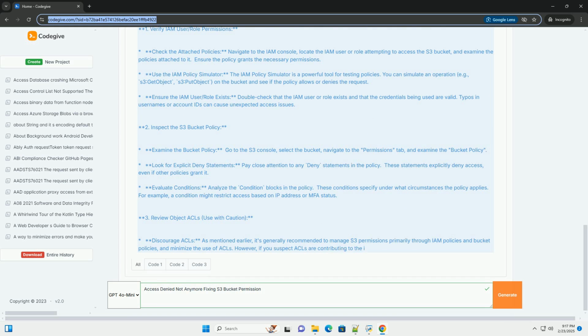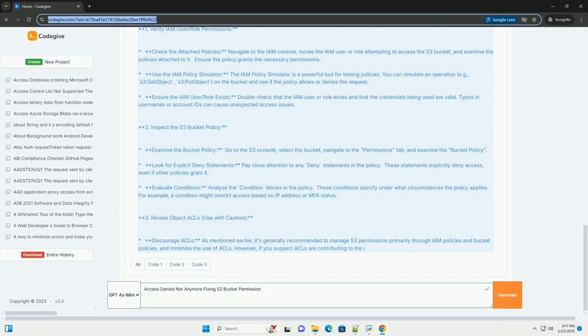2. Inspect the S3 bucket policy. Examine the bucket policy. Go to the S3 console, select the bucket, navigate to the Permissions tab, and examine the bucket policy. Look for explicit deny statements. Pay close attention to any deny statements in the policy. These statements explicitly deny access, even if other policies grant it.